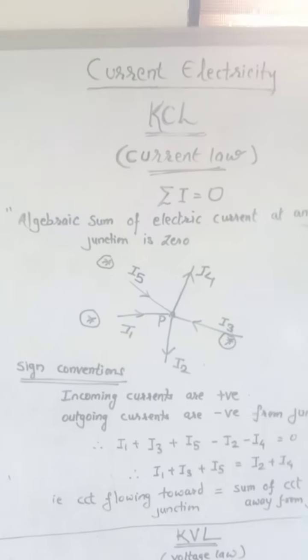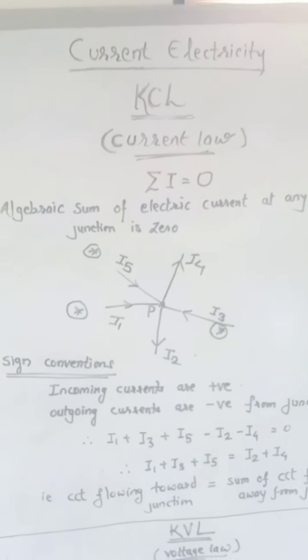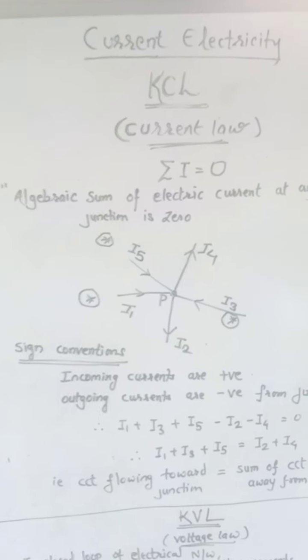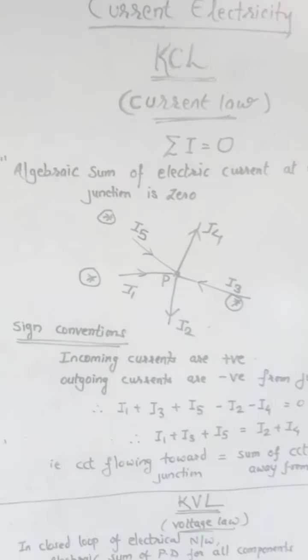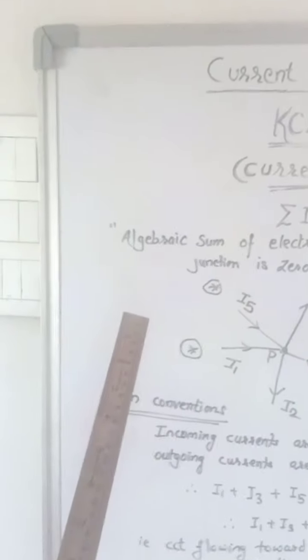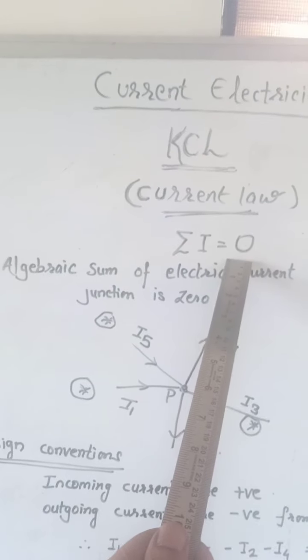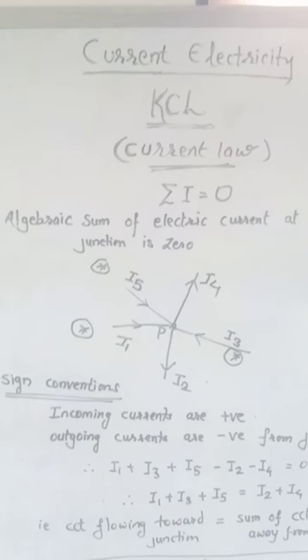Now in Kirchhoff current law, this first law, we also call it the current law, and this law is very simple to keep in mind. So first of all, what is the definition of this current law? If you look at this mathematical equation, if you remember this equation, you can easily write the definition.